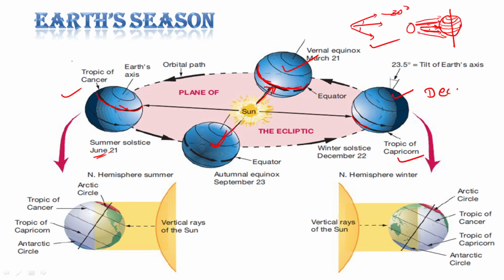That means if Earth's axis is vertical, the solar incidence is at 90°, directly overhead at the equator. And if Earth's axis is tilted like this, okay.